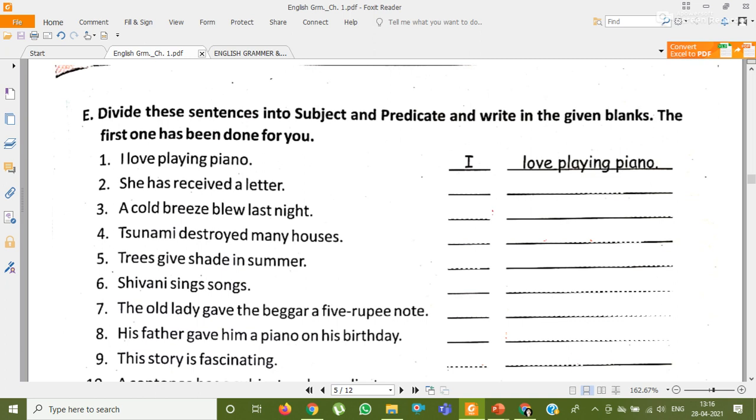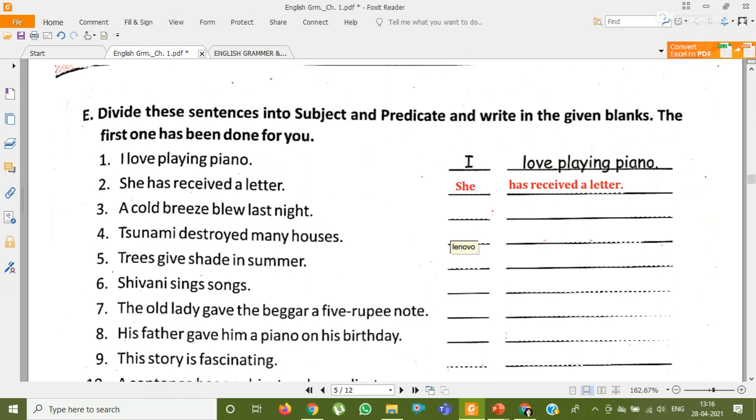Then similarly second one, she has received a letter. So here also she is a pronoun. So she is the subject and the remaining that will be the predicate, has received a letter. A cold breeze blew last night. So this sentence is about what? It is about a cold breeze.